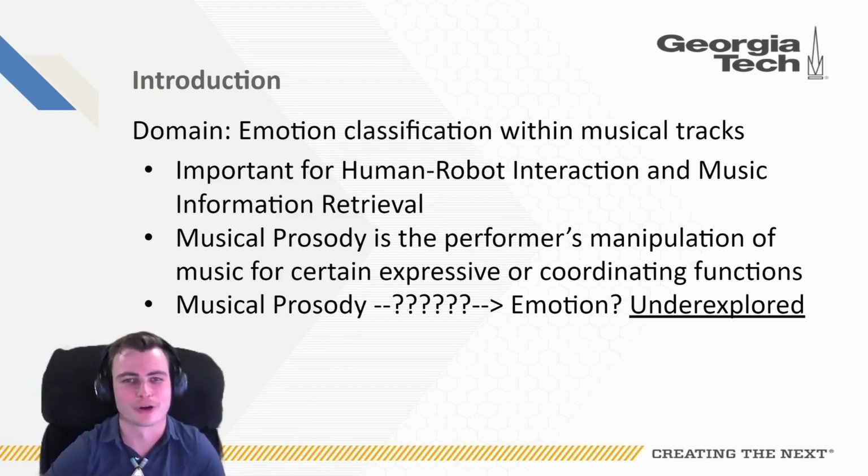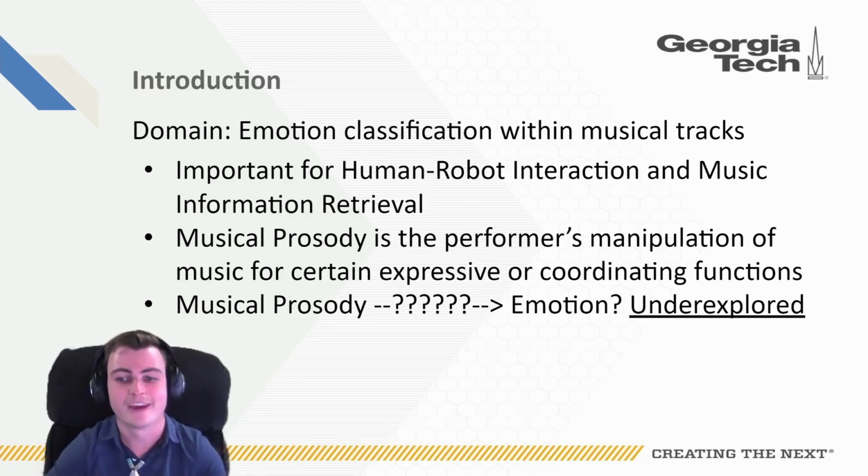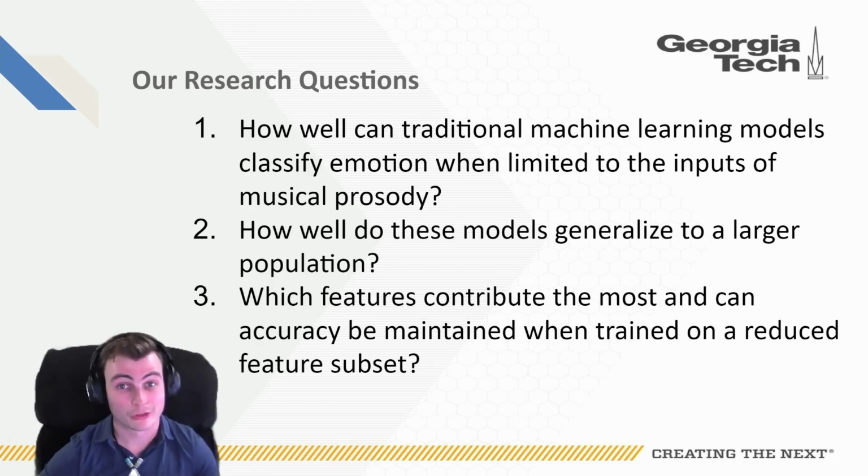In this research, we work on musical prosody, which is a performer's manipulation of music for certain expressive or coordinating functions, and we seek to find the link between musical prosody and emotion. We have 3 research questions in this paper. First, how well can traditional machine learning algorithms classify emotions when limited to only the input of musical prosody? Next, how well do these models generalize to a larger population? And then finally, which features contribute the most to accuracy, and can accuracy be maintained when trained on a reduced subset of the overall feature vector?